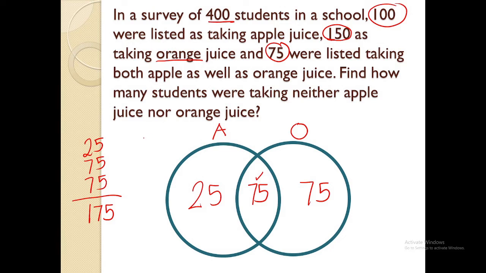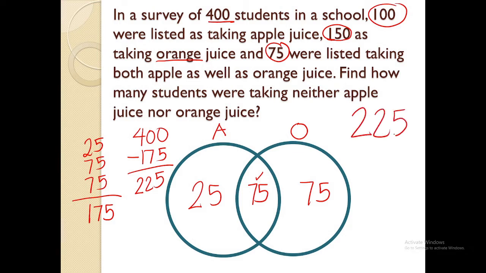So, to get the students who don't drink apple or orange, you subtract 400 minus 175. So, you will be getting 225. So, there will be 225 students who were not taking apple nor orange. Probably they're drinking water, or probably they're drinking cola or any other drinks for that case.